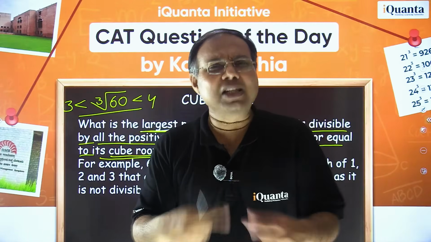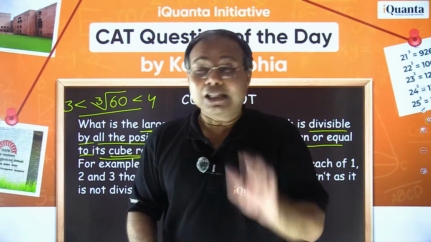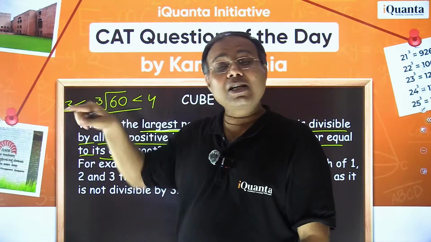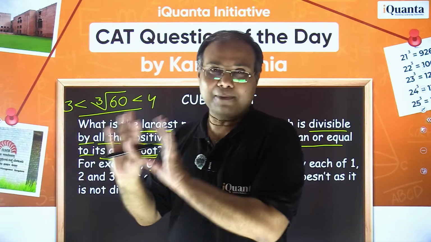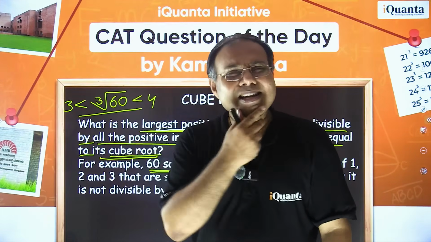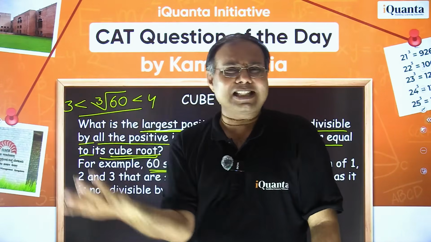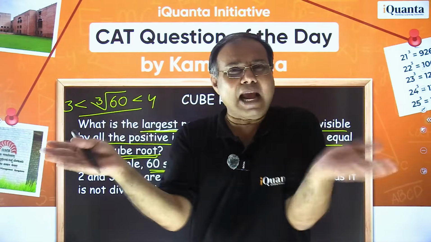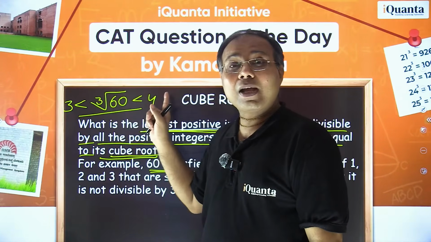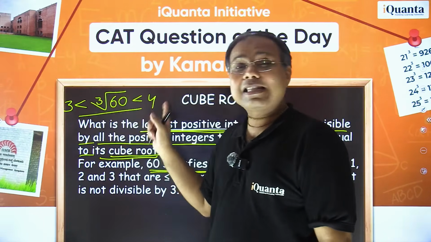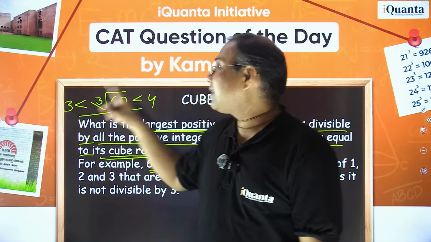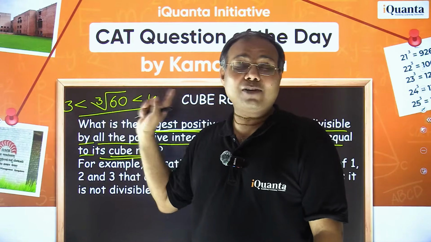कैसे पता लगा? Sir, फिर से. Many of you must be calling that, right? फिर से सुनिए. 3 का क्यूब कितना होता है? 27. In other words, 27 का क्यूब रूट is 3. ठीक है? 4 का क्यूब कितना होता है? It is 64. How are we getting that? Baba, 4 into 4 into 4. That is the meaning of cube, right? Multiplying the same number 3 times. That is the cube of 4, which is 64. 64 तो 60 से ज्यादा हो गया ना? So our number lies between 27 and 64. 60 lies between them, so certainly its cube root also lies between the cube roots of those numbers, 3 and 4. I hope it is very clear now.